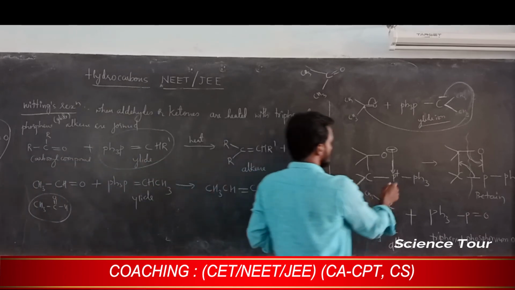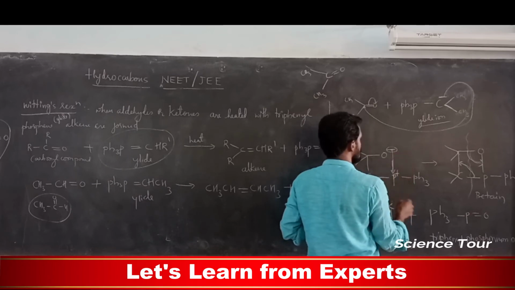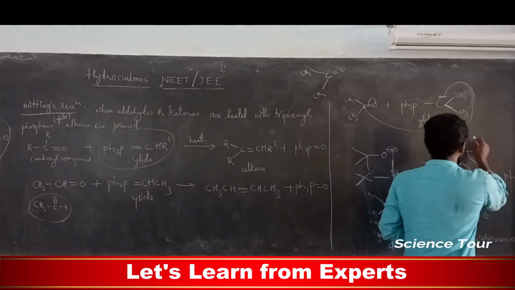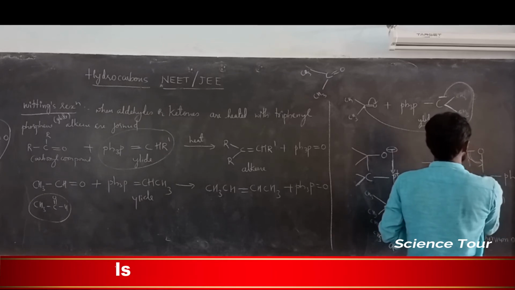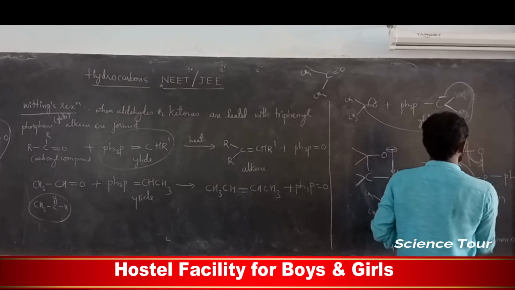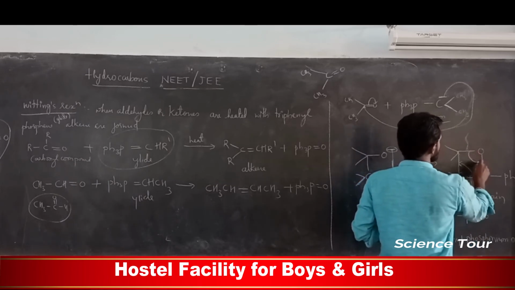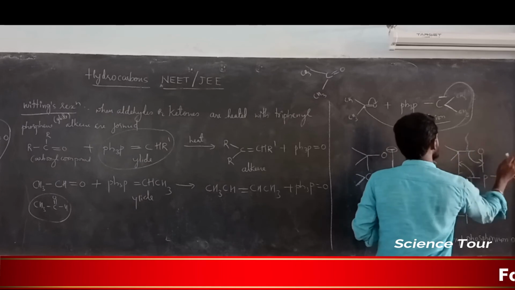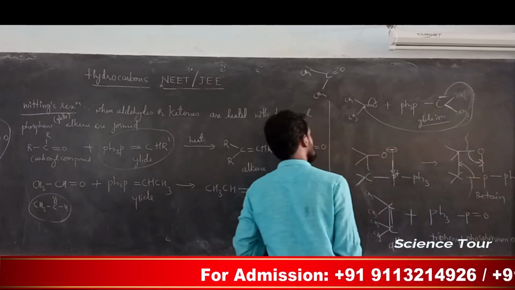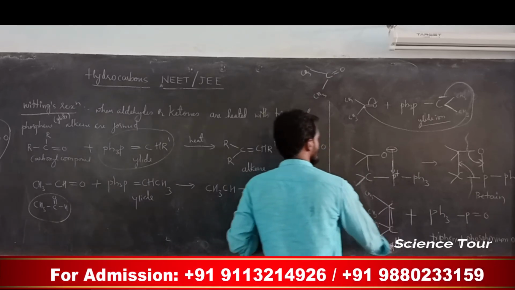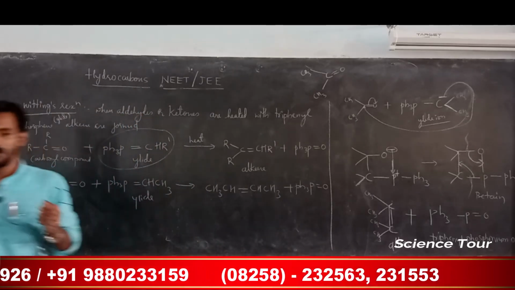So that positive charge of phosphorus will get neutralized by this negative and it forms a bond. After that the bond breaks here. Bond breaking means this bond shifts towards this carbon and this bond shifts towards this one. That means this will form separate products. This is called the betaine form. So this is alkene and triphenyl phosphonium oxide. Okay, Wittig's reaction.